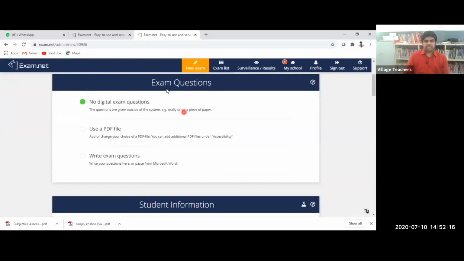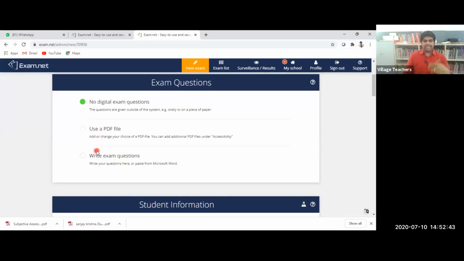And examination questions, there are 3 options. No digital examination questions means questions are given outside of the system orally or on a piece of paper. The students are supposed to write the exam only. No question paper will be uploaded. And the second option, use a PDF file, means you can just upload a PDF file. So the PDF file will be available as the examination question paper, and on the right side, the students can write the examination. So this also I will show you.